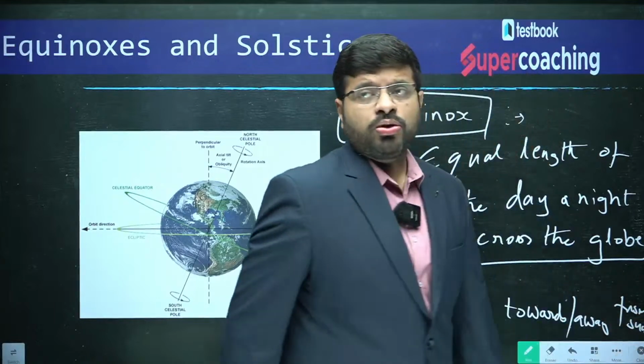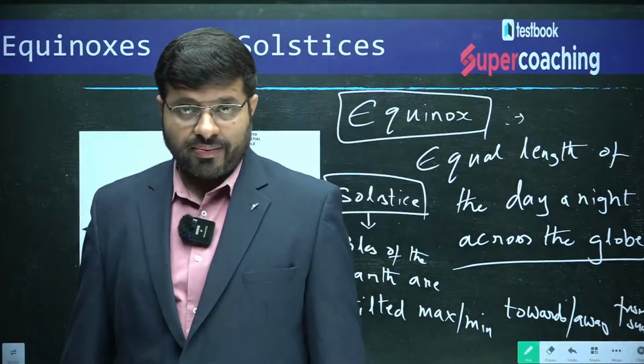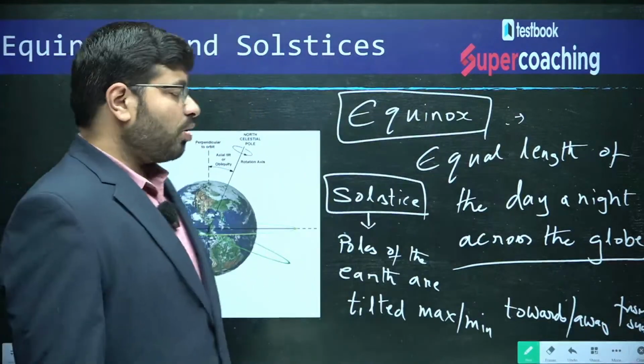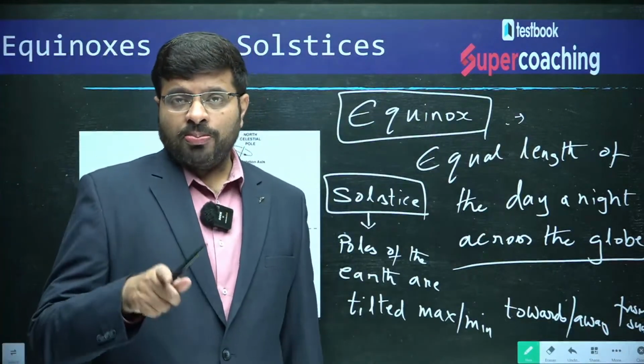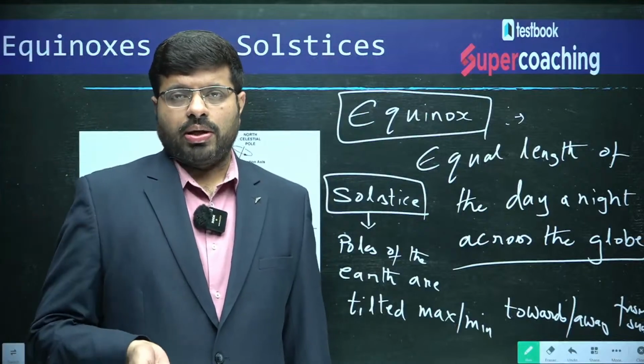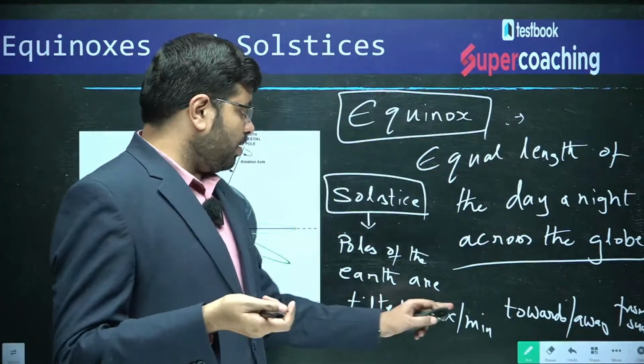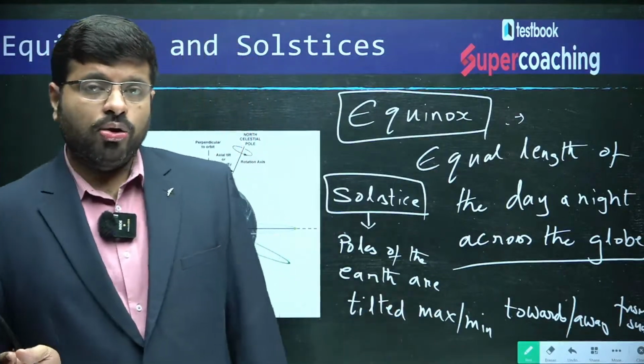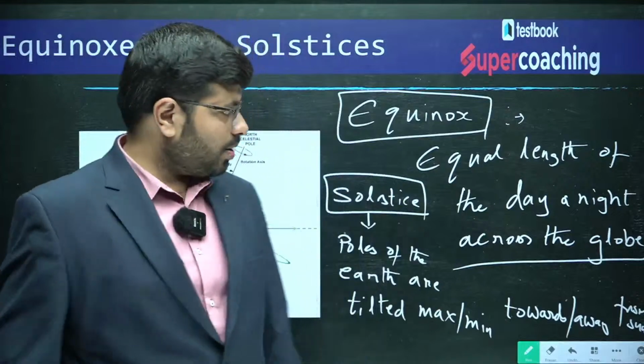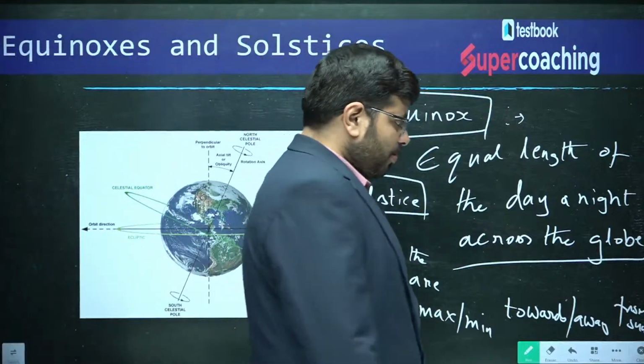Say June 21st happens to be a solstice day. On June 21st, the northern pole is always facing the sun and the southern pole is always away from the sun. That is why it is saying maximum or minimum tilt of the pole towards the sun or away from the sun. As you can see in this picture, let me show you a picture.